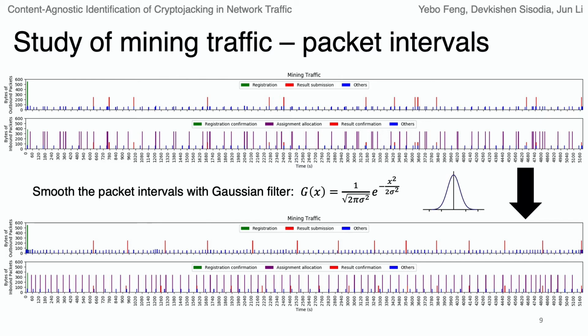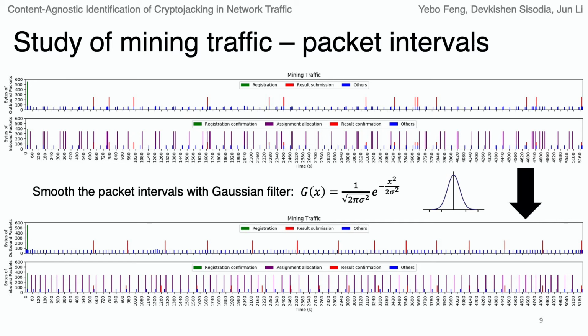Here is an example of the mining traffic. The upper plot shows the outbound traffic, which is the traffic sent from the miner to the mining pool. The plot below shows the inbound traffic, which is the traffic sent from the mining pool to the miner. The red bar is the result submission message. The purple bar denotes the assignment allocation messages. The y-axis of the plots shows the sizes of the packets.